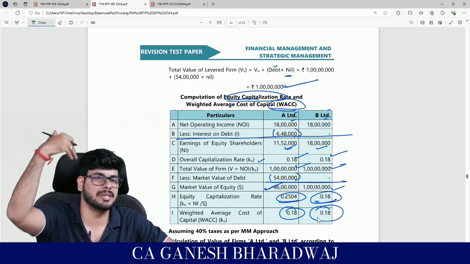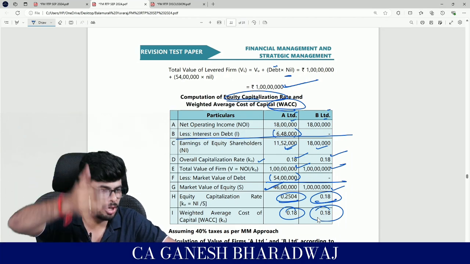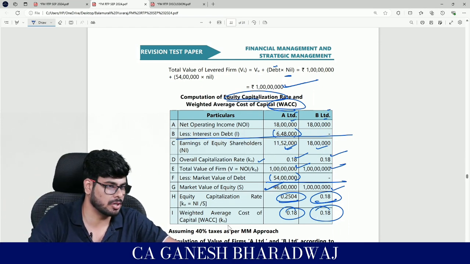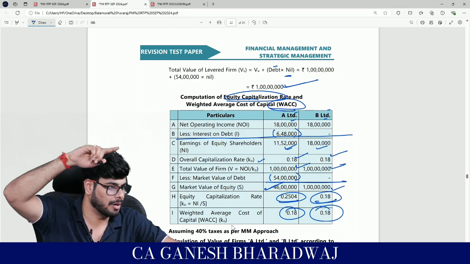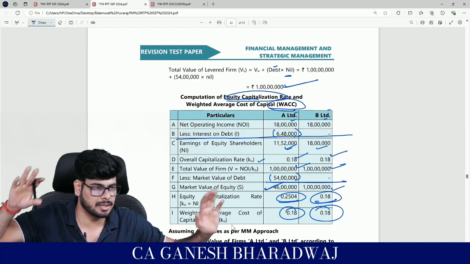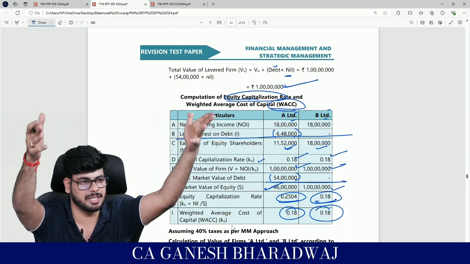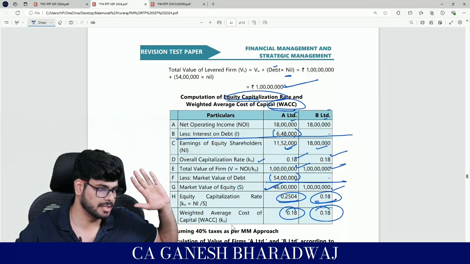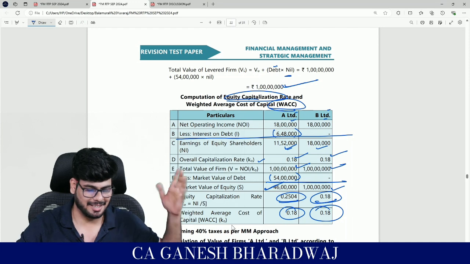Theorems means whatever a person has said, you just need to solve the question based on whatever he has said. Clear with this? Maybe for this sum, if you do weighted average cost of capital based on our regular formula, it might not even match. But still we need to do it in a certain way because it has been told. That's why I said it cannot be applied in real day life. Clear with this? Then why are we studying that?